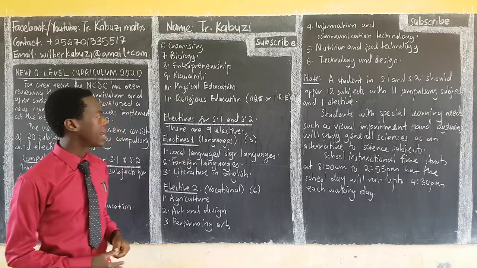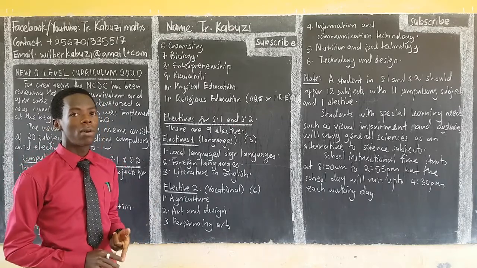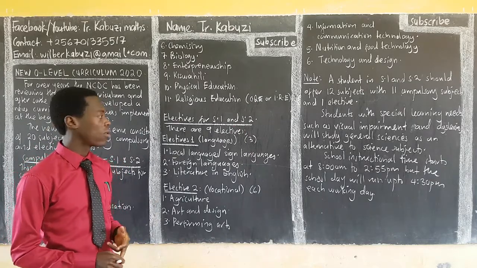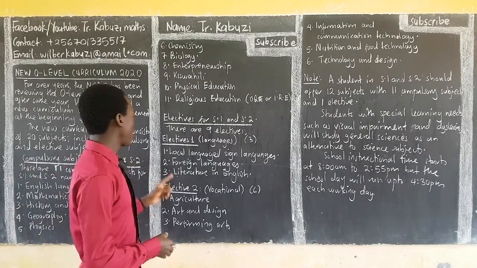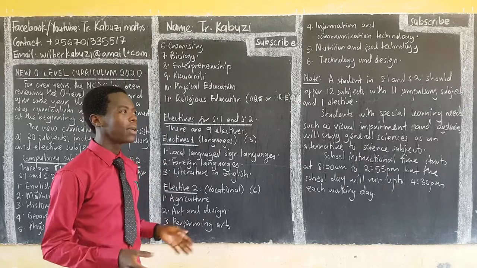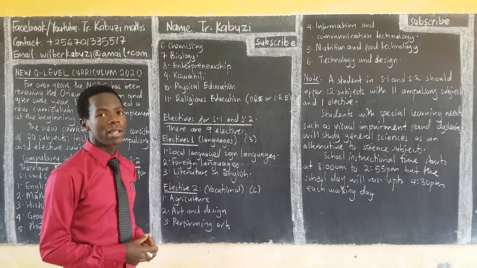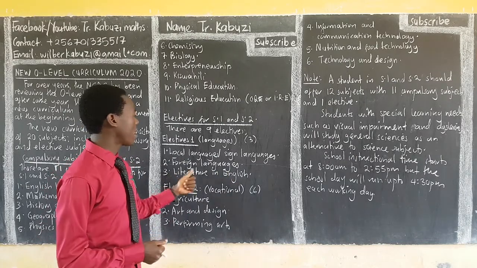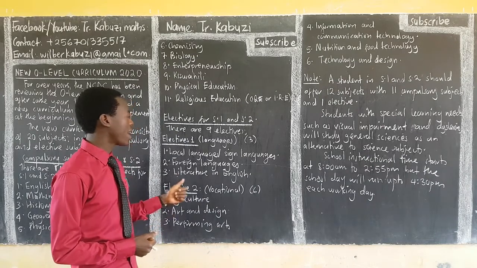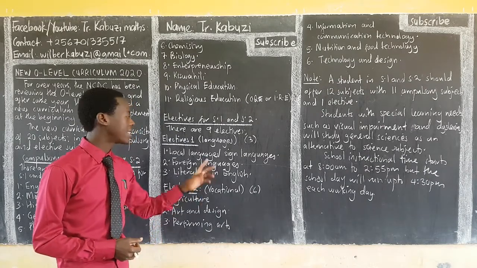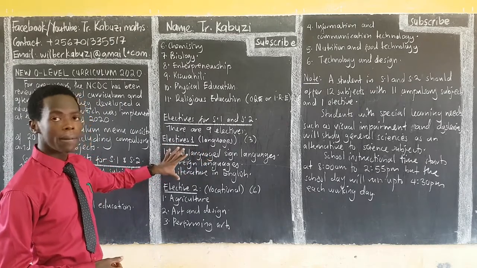Then electives for senior 1 and senior 2. Now these ones are grouped into 2. There are those which we call the languages, and also those which we call the vocational subjects. So the languages are basically 3. We have what we call the local languages, of course, you know the local languages, and inside them languages for students with special needs. Then we have foreign languages, there are also many, and you know them. Then we have literature in English as the third. So languages are basically 3.